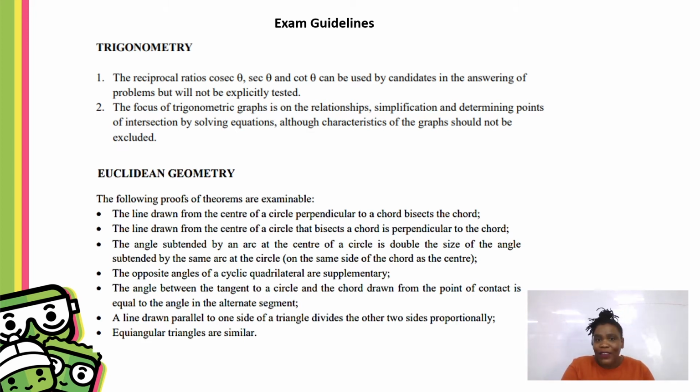Then there's Euclidean geometry. There's no running away from Euclidean geometry. You need to know your proofs. And these are the proofs that will be tested. Line drawn from the center of a circle perpendicular to a chord, line drawn from center bisecting a chord, angle subtended by an arc at the center of a circle, opposite angles of cyclic quadrilaterals, angles between the tangent and a circle, line drawn parallel to one side of a triangle divides the other two sides proportionally. So all of these theorems will be tested. These are easy marks. If you're asked to provide a proof, do it. These are easy marks that you can collect.